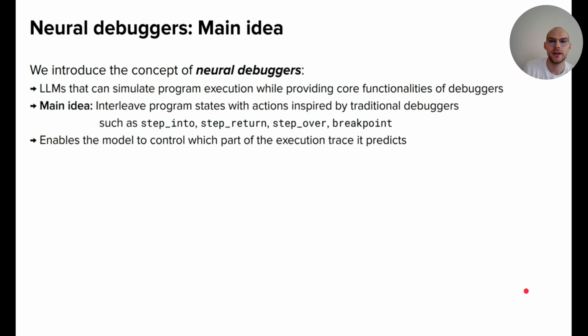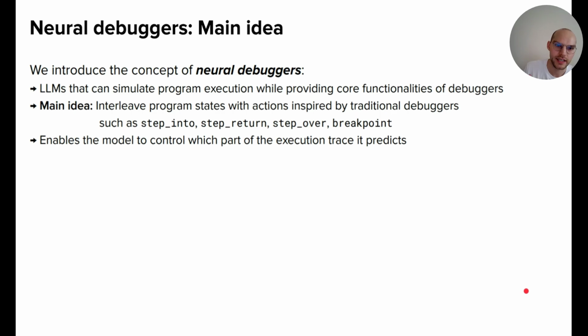So the main idea of a neural debugger that we introduce with this concept is that we build large language models that can simulate program execution while providing core functionalities of debuggers. And these core functionalities are these debugger actions.